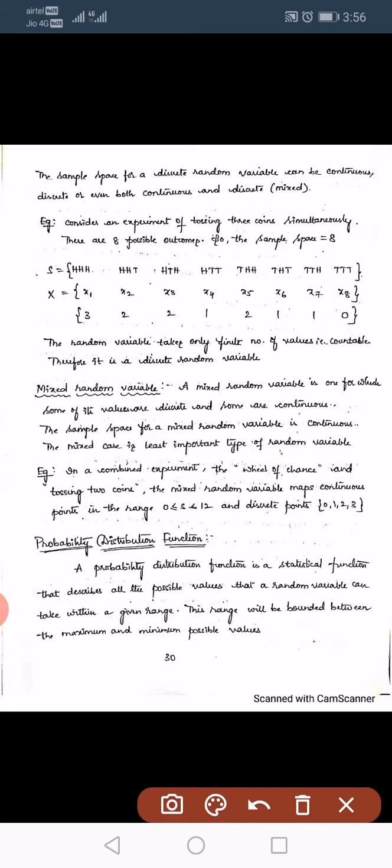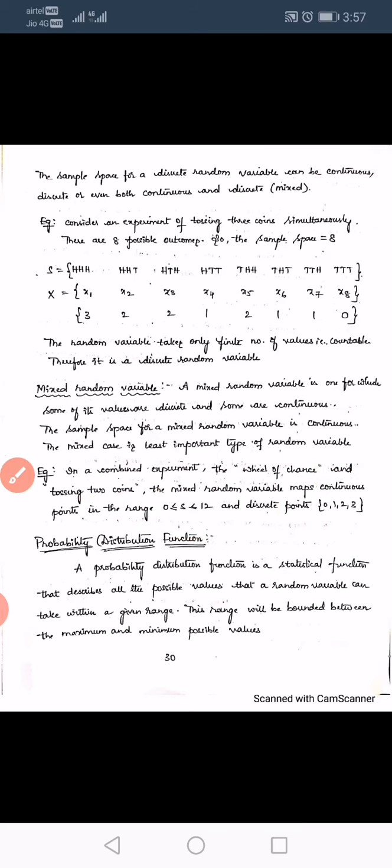So the example is here: two experiments conducted at the same time, a wheel of chance and tossing 2 coins. The wheel of chance has a sample space which is continuous values in the range 0 to 12, and tossing 2 coins we get the outcome at different values.